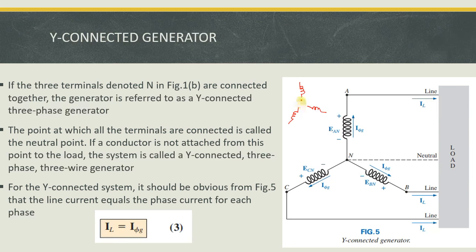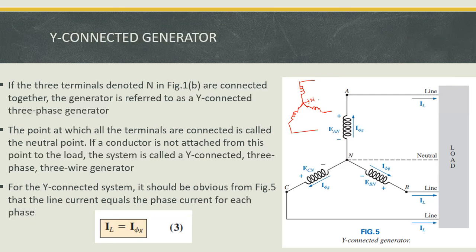Now I connect one end of each coil to a common point, and the remaining ends are connected to a load. This results in a star connected three phase generator. This point is called the neutral point and it is denoted by capital N.